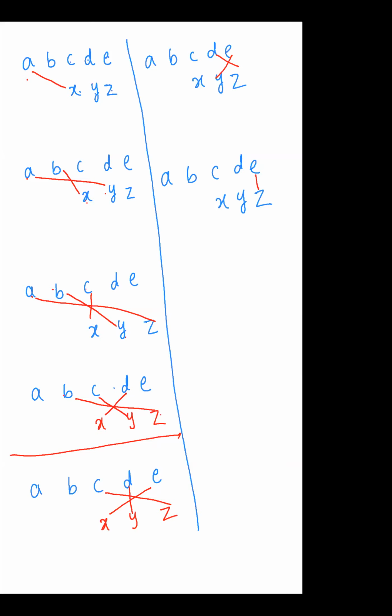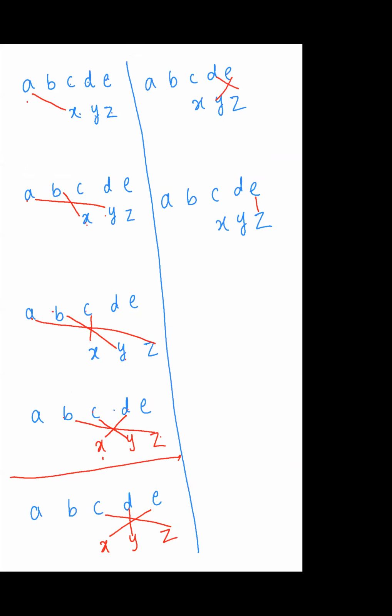B going to Z, C going to Y, and D going to X. Is it clear? Everybody, is it clear or not? Please tell me. What about the remaining? It's clear.